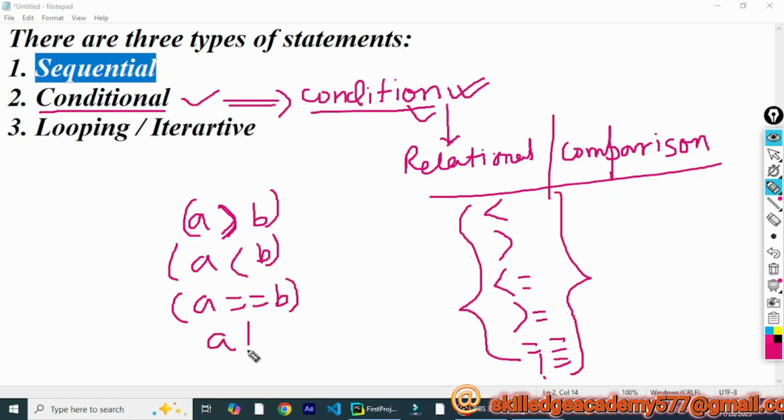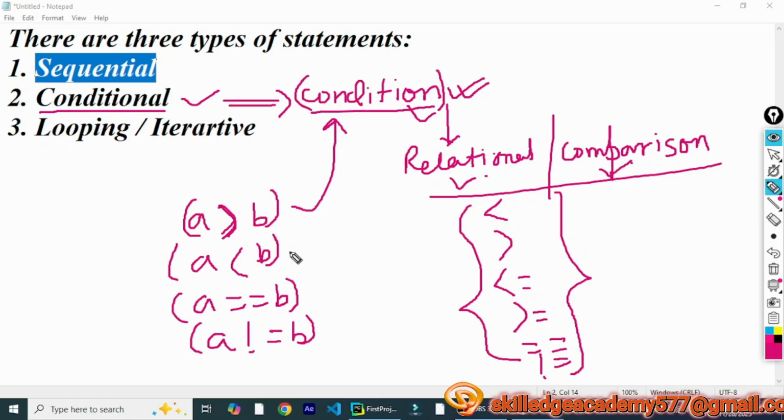A not equal to B is again a comparison. All such expressions or statements containing a relational or comparison operator are known as conditions.